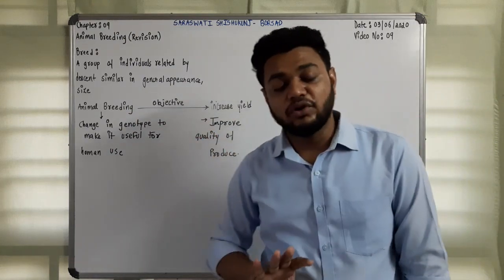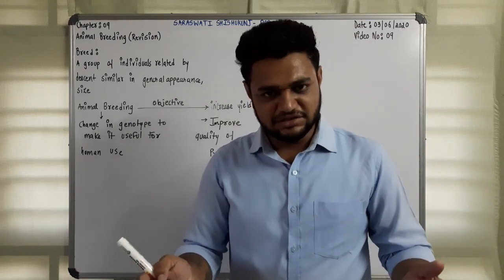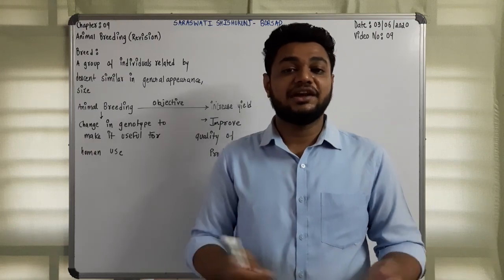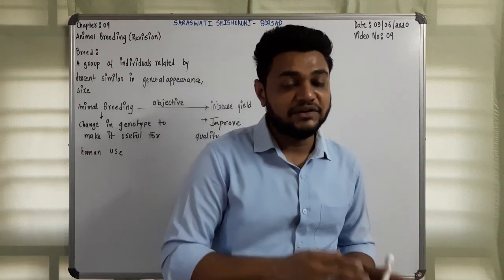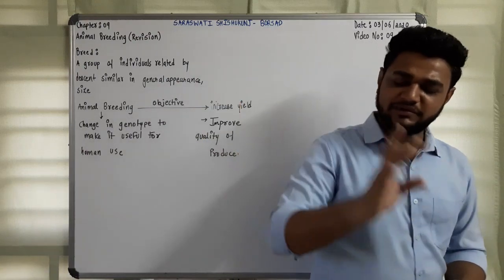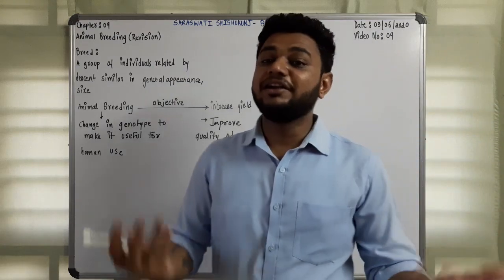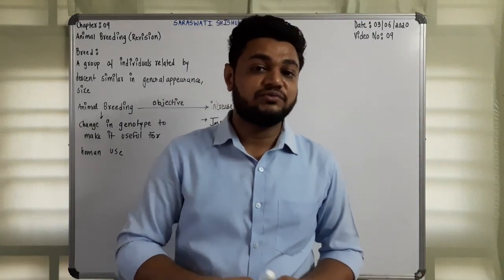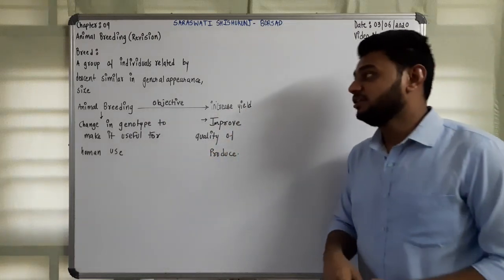As the population is increasing nowadays, the requirements must be fulfilled, and for that animal breeding is done. Second, if the product is more but the quality is not there, it is not useful, so improving the quality of the produce is also most important.